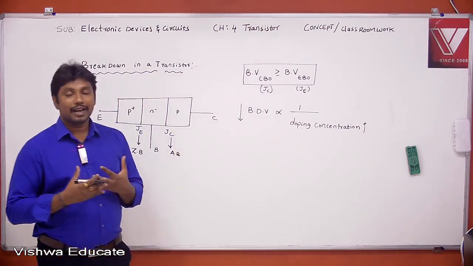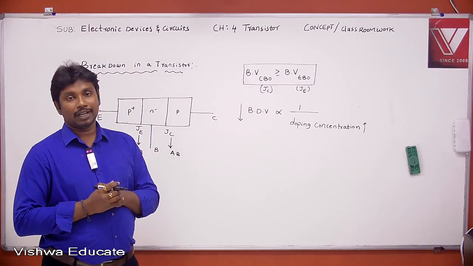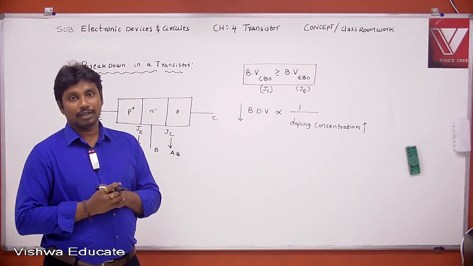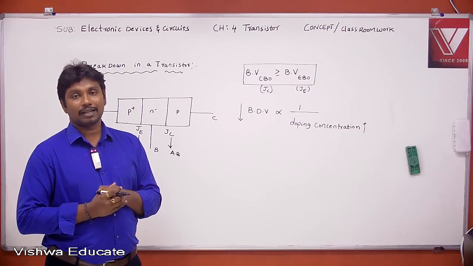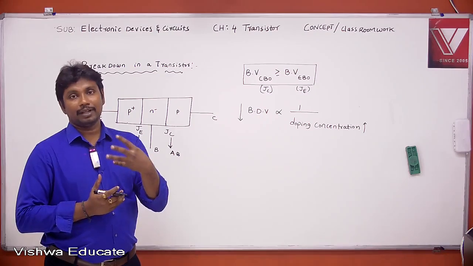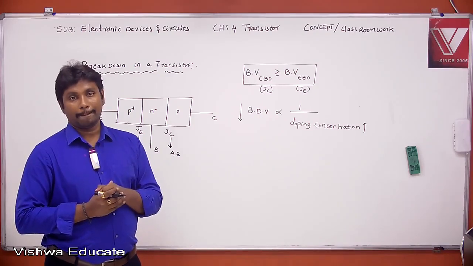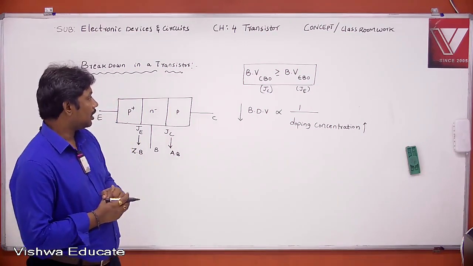Next point: breakdown voltage at the collector junction is greater than breakdown voltage at the emitter junction. Copy this one.